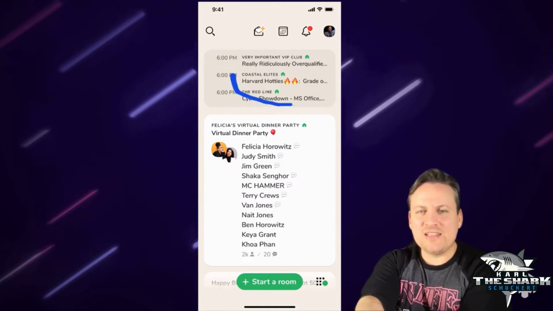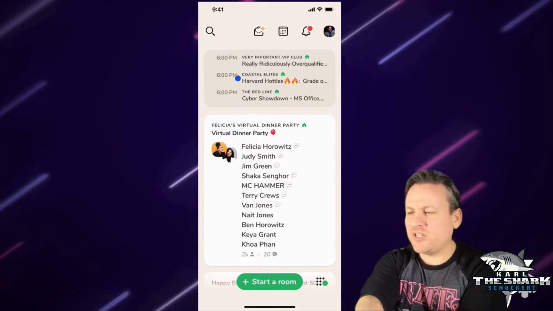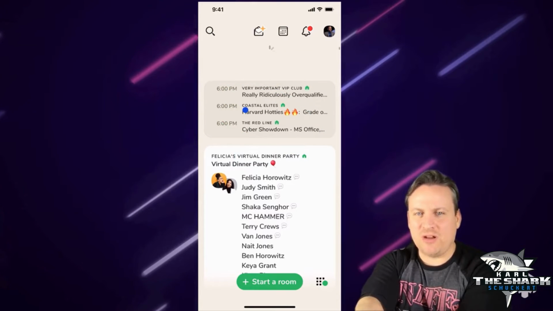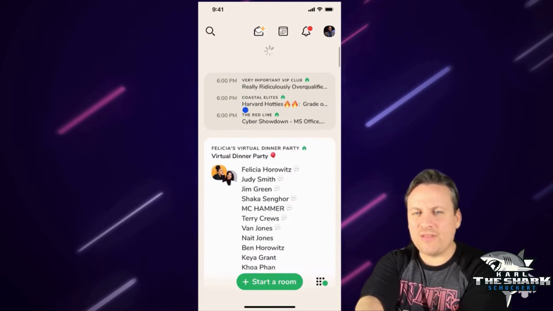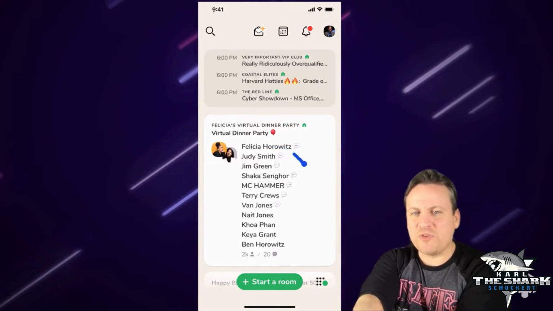These are just different ones. People that I follow are putting on their own events, and that's where it's going to show me those events right up here, okay? Now I can also scroll down like that. It's going to refresh the screen because maybe some events have stopped or something like that.